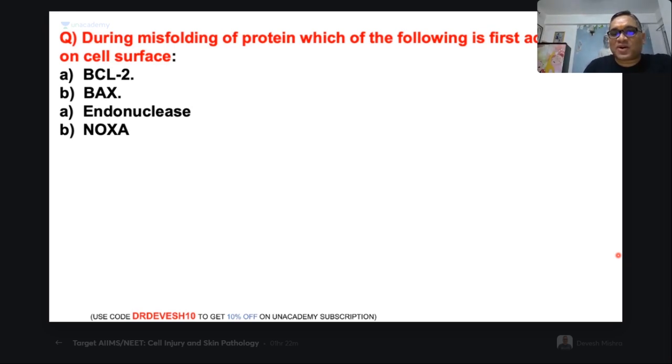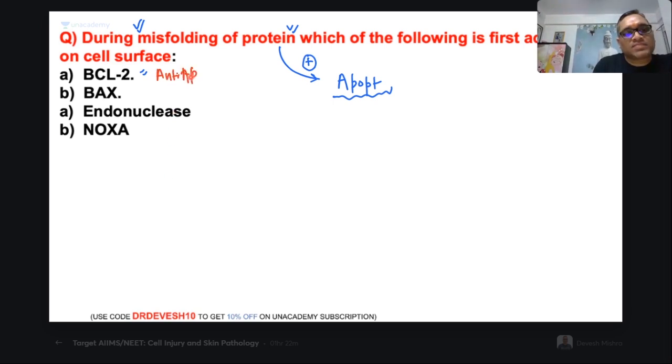Very few people have got the right answer, because, as I said, you have to read the question and then you will understand the meaning. Misfolding of the protein, what will happen? Whenever there is misfolding of the protein, remember, this will induce apoptosis. In a very simple manner, I wanted to tell you. So tell me, which one will induce apoptosis? Why have many of you given BCL2 as an answer? What is BCL2? BCL2 is anti-apoptotic. Then why is your answer an anti-apoptotic one?